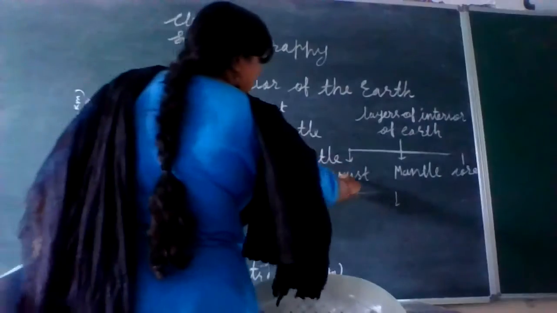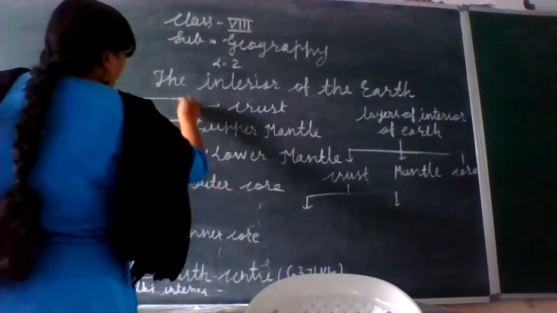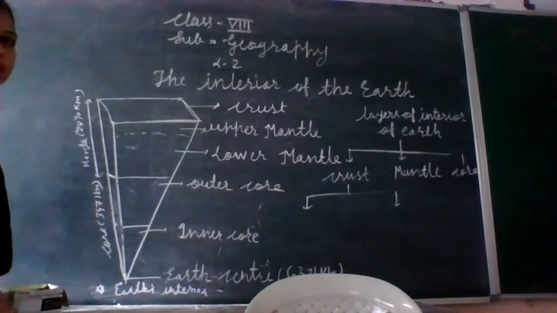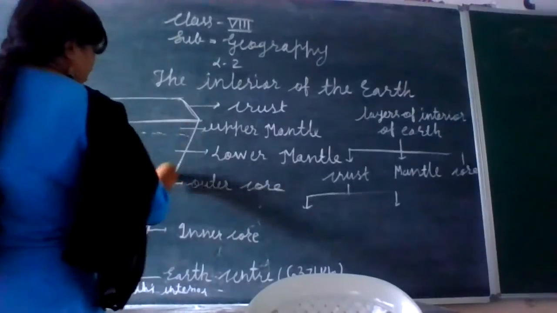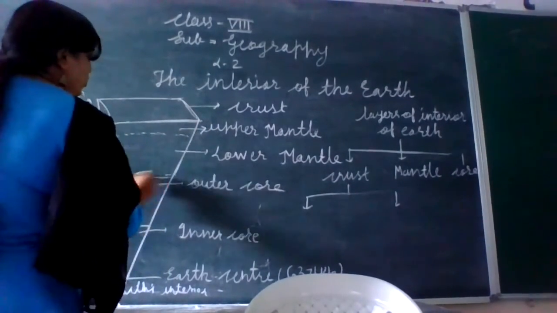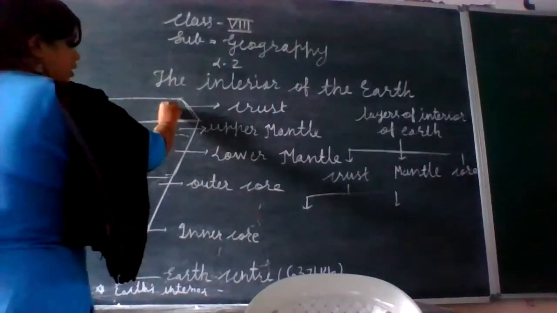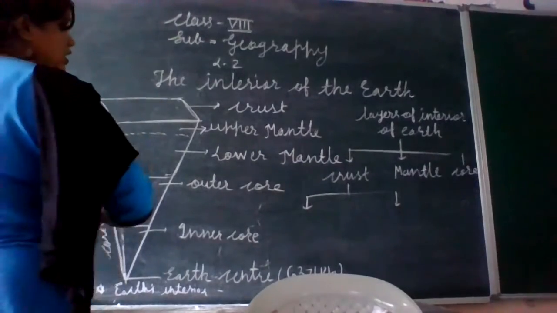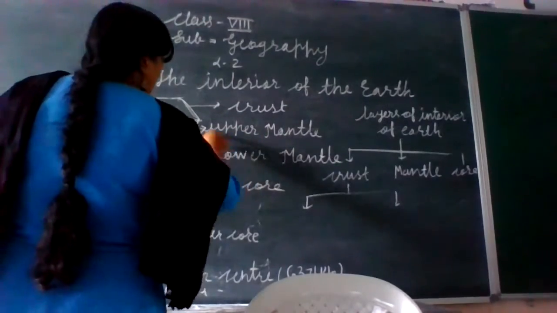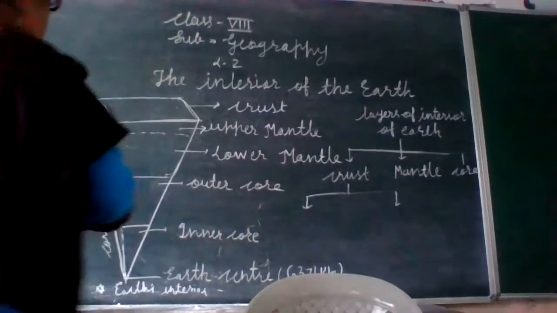First is the crust, second is the mantle, and third is the core. The topmost layer is called the crust. The second one is the mantle, and this much portion is called the upper mantle, and this much portion is known as the lower mantle. And the last one is the core.